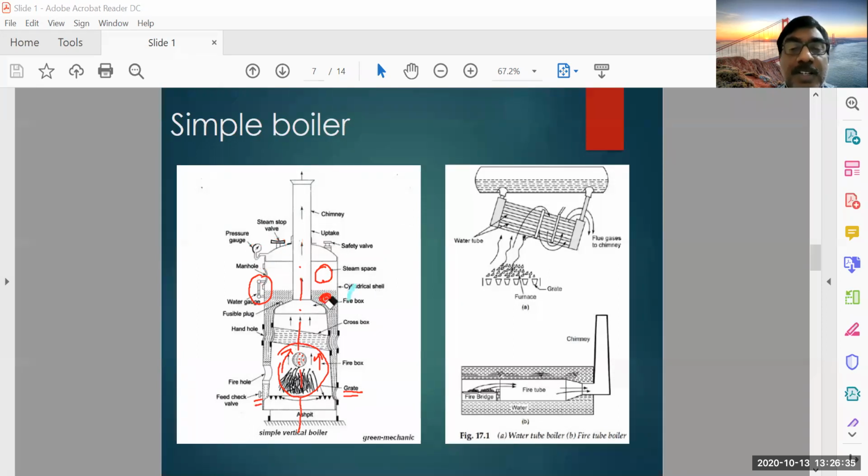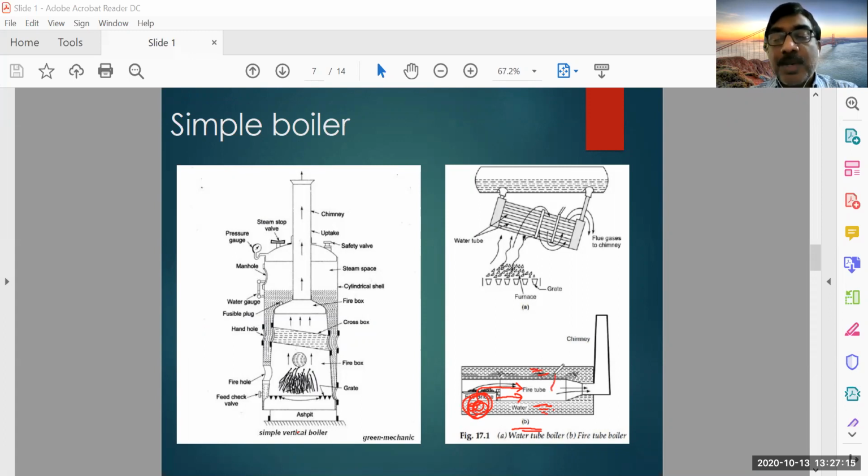This is a simple boiler construction, but depending on the application and the requirement, how much steam is required, how much pressure is required, there are different types of boilers. So we will see some important ones. And this is the fundamental difference between the water tube boiler and fire tube boiler. Here you can see this is a fire tube boiler because the fuel is burning here, and the flue gases are going through the tube, and around the tube you have the water. So this is basically a fire tube boiler.